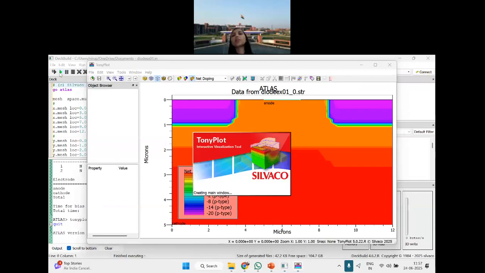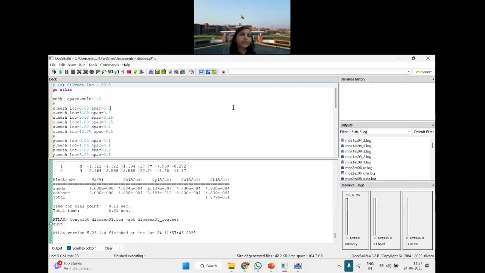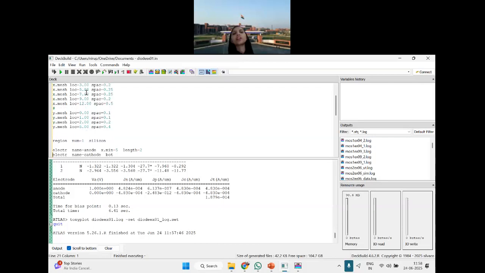So now I am showing you an example of a diode. Let us see what is written here. Go Atlas, very first line. Then defining the mesh, I have already told you, X mesh, Y mesh. Then the region of silicon and the two electrodes. The diode is entire silicon, and here electrode 1 is the anode and electrode 2 is the cathode. So that is what they have defined. Earlier it was a MOSFET; now this is a diode. So region 1 is silicon, and there is an anode this side and a cathode that side.